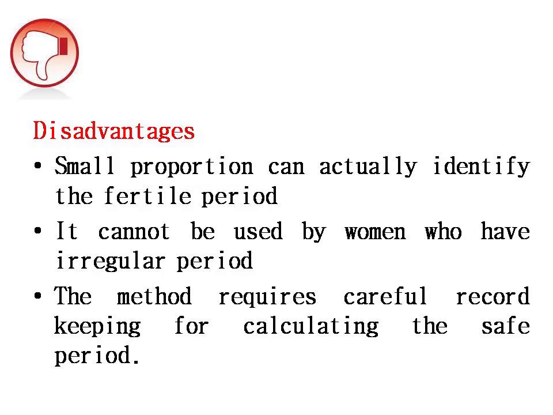And the next one is that it cannot be used by women who have irregular periods. Some women have irregular periods because of hormonal changes. In that case, we cannot go for the rhythm method. And the third disadvantage is that it requires careful record keeping for calculating the safe periods. This is a vast procedure to record and calculate the safe period. So this is one of the disadvantages of this rhythm method.